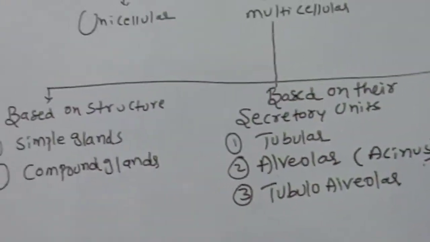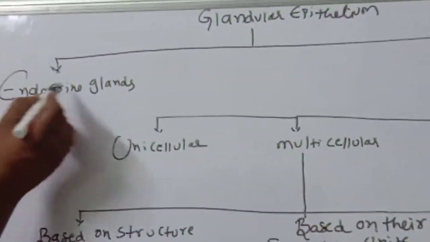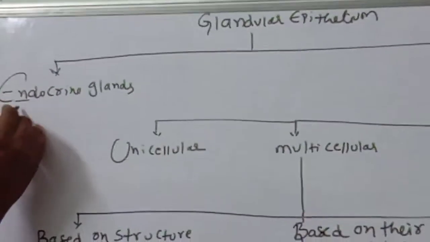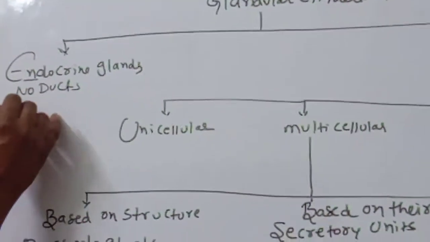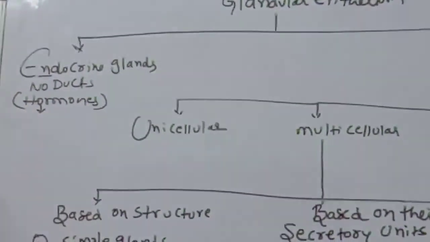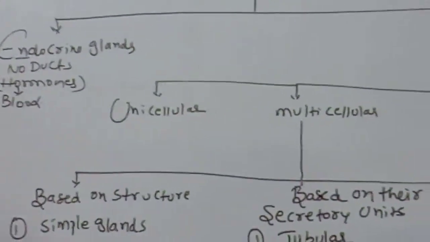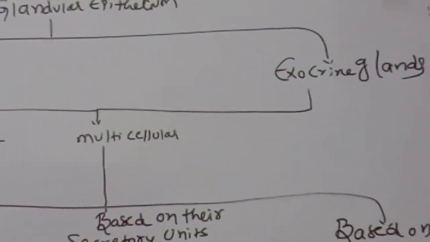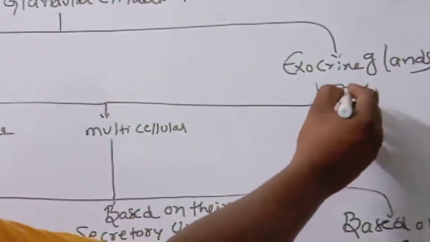Glandular epithelium is divided into endocrine and exocrine glands. Endocrine glands have no ducts. They secrete hormones directly into the blood. Exo means ducts, so exocrine glands have ducts.